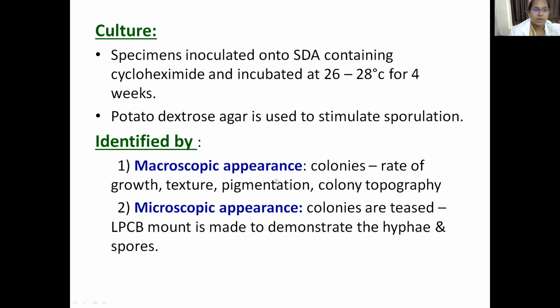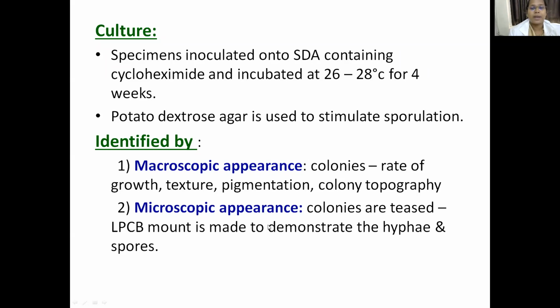Microscopically, we do LPCB mounting. LPCB is lactophenol cotton blue mounting, which is used to demonstrate the hyphae and the spores. So macroscopically we observe the colony's growth, texture and pigmentation.